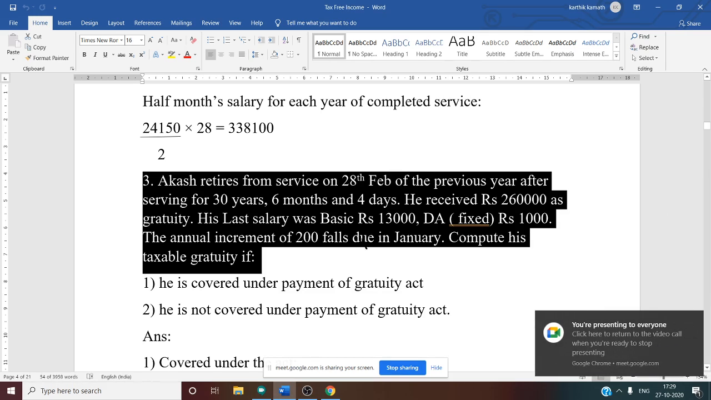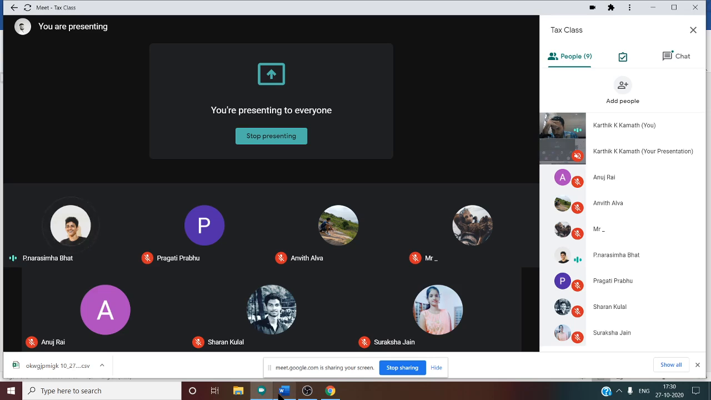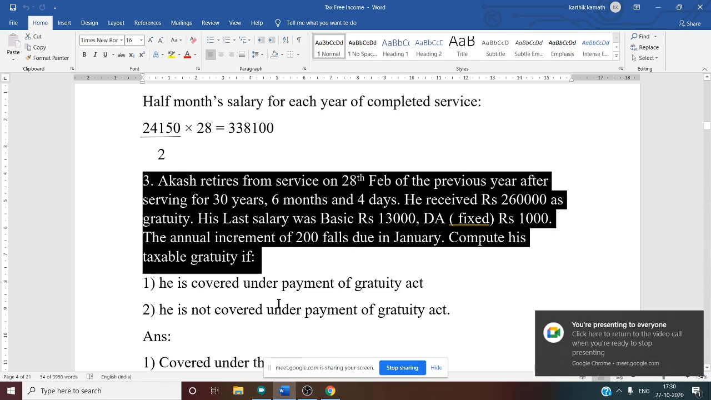They said DA fixed. So are you going to take DA now? No, sir. Why? Because they have given a fixed amount. They have not mentioned anything about retirement benefit. So DA you should not consider for the second case. Then one more thing, if you see here, there is an annual increment.